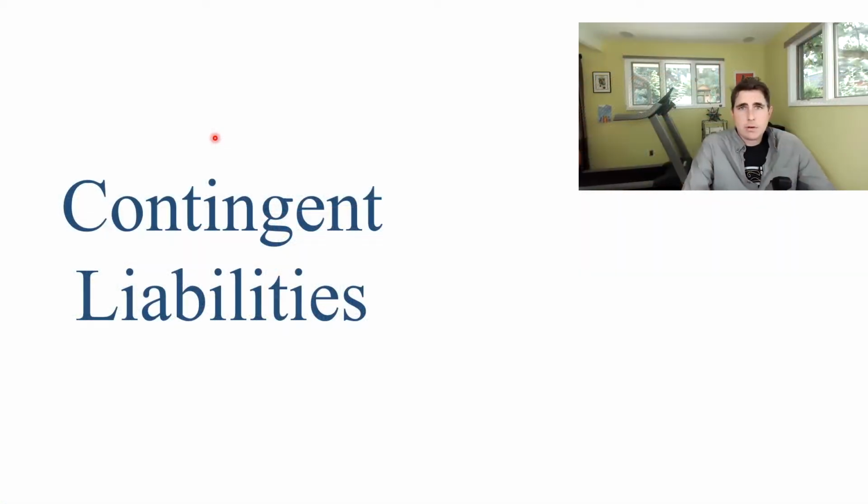Okay, this video covers accounting for contingent liabilities. We all know what a liability is. A liability is a probable future economic sacrifice. Contingent means it's pretty uncertain. That's what contingent means. It is contingent on future events. And so right now, the liability is uncertain, whether it exists or not. And so we'll talk about how to account for this type of uncertainty.